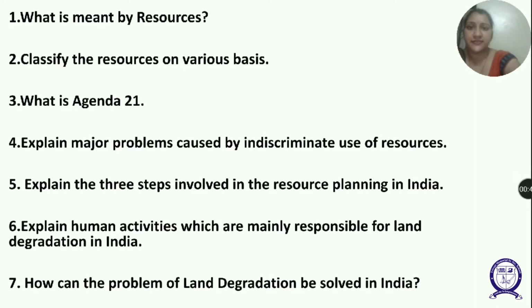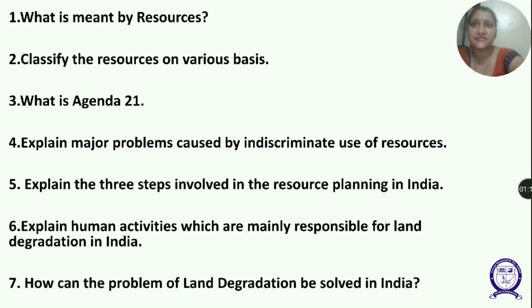Second question is, classify the resources on various bases. So there are four types of resources. First is on the basis of origin, second on the basis of exhaustibility, third on the basis of ownership, and fourth on the basis of status of development.